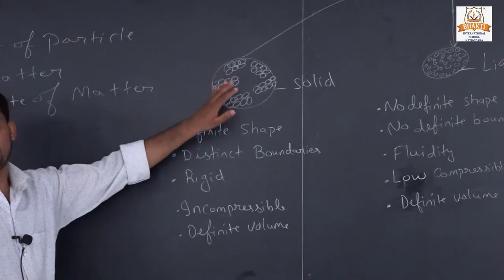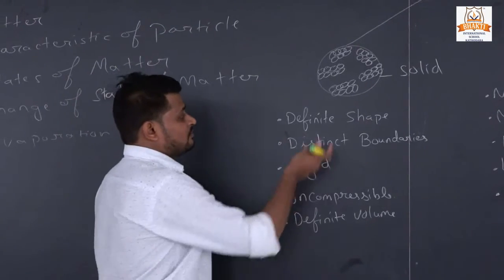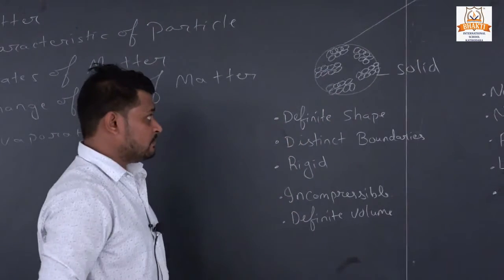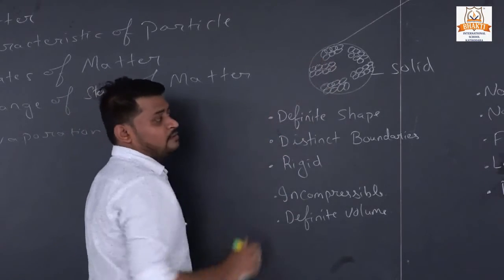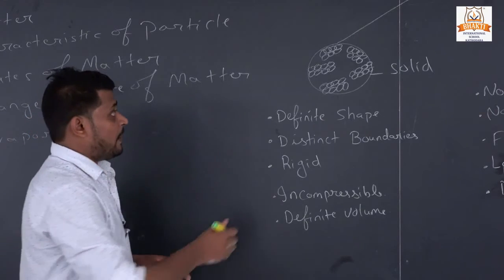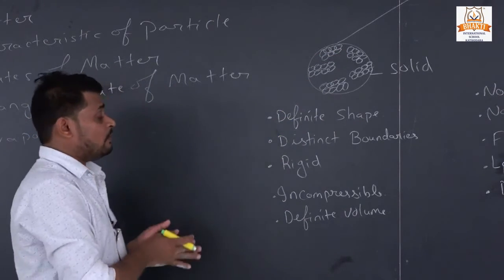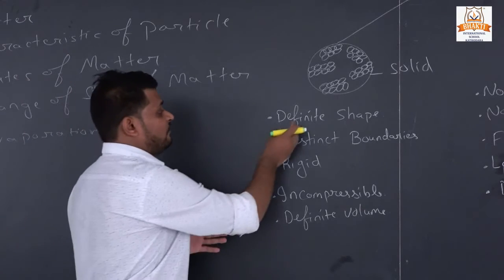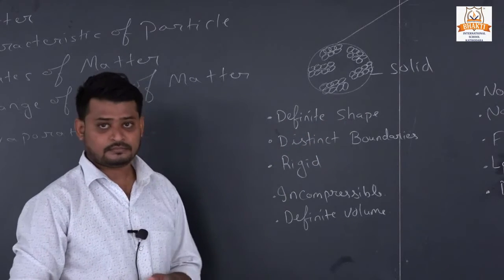First we will start with solid. Now see the image and diagram of solid. The particles of solids attract each other maximum, so the particles are close to each other, so that the solid has a definite shape.